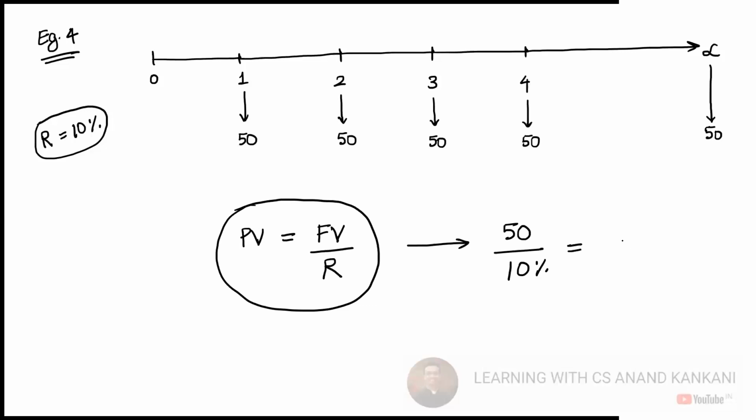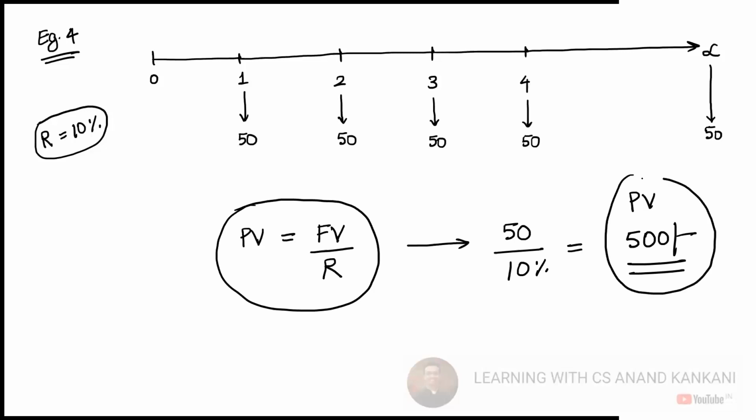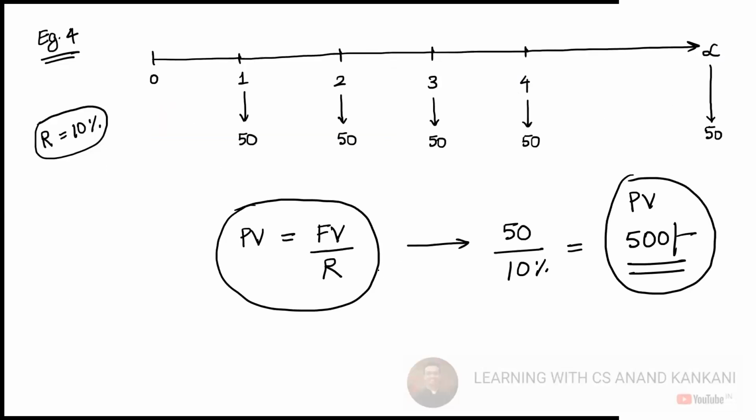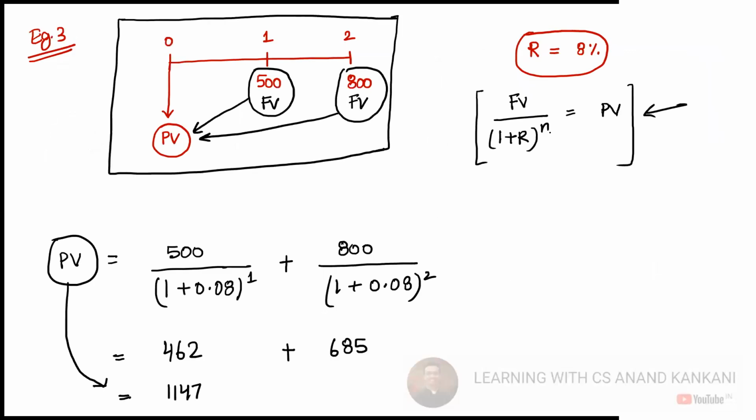What is R? Rate is 10%, so 0.10, or 10%, whatever you write. It is 500 rupees. 500 rupees is the present value of this. I will also tell you the logic for this. I'll show it to you in Excel, how this formula holds true. But just remember, you cannot use the earlier formula here, though this formula is derived from it.